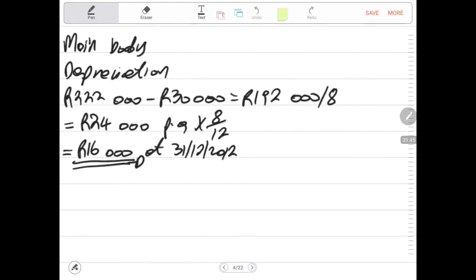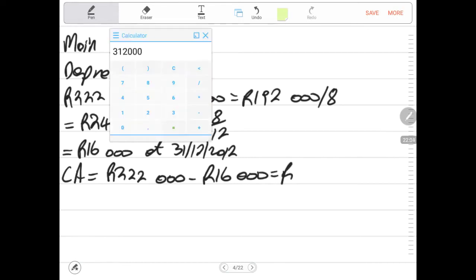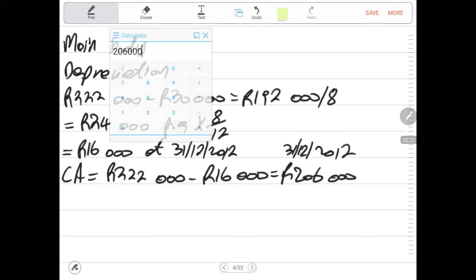Then we also need the carrying amount of the main body, which is the cost of 222,000 rands minus the accumulated depreciation up to 31st of December 2012, which is 16,000 rands. Then I will say 222,000 rands minus 16,000 rands. This will give us a total of 206,000 rands. This is the carrying amount at 31st of December 2012.